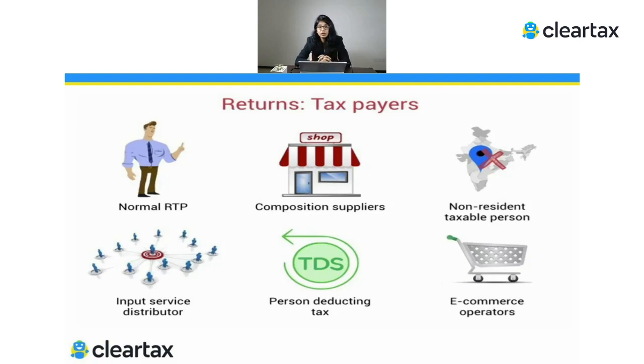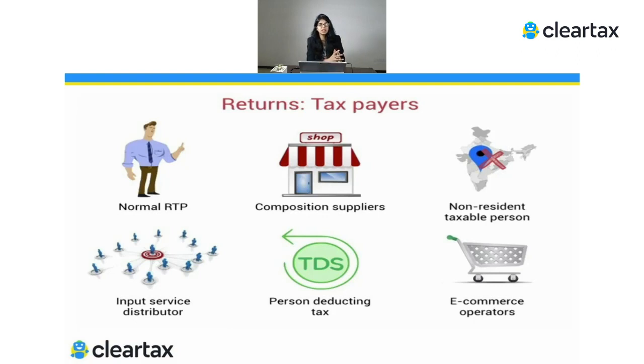So how would the government know what was the amount which has been deposited and on whose behalf you have actually deposited? Who is that person? Who is the actual supplier? All this information needs to be filed by this e-commerce operator, and that form name is GSTR 8. So this e-commerce operator needs to file GSTR 8, basis that this person who is a supplier will get the credit of whatever was paid by this e-commerce operator.